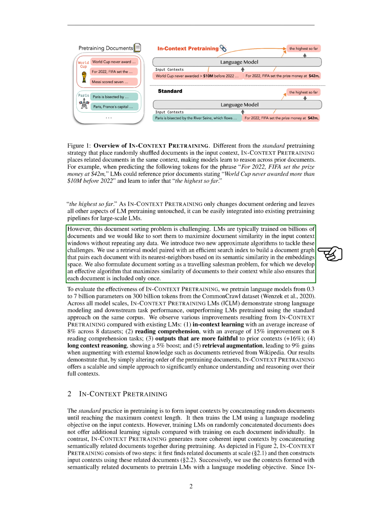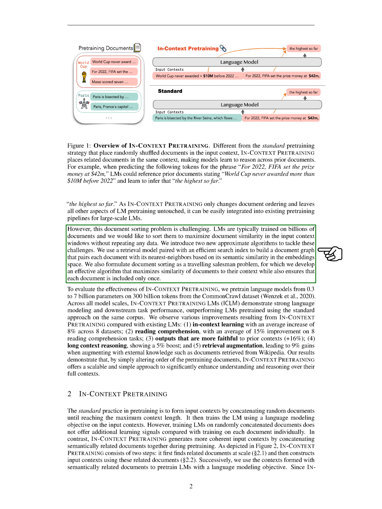To tackle this problem, we introduce two new algorithms. The first uses a retrieval model to build a document graph that pairs each document with its nearest neighbors based on semantic similarity. The second algorithm treats document sorting as a traveling salesman problem, developing a solution that maximizes the similarity of documents to their neighbors while ensuring that each document is included only once.